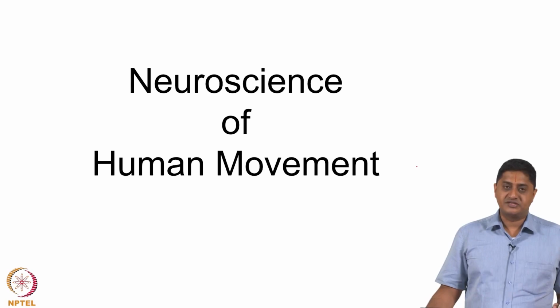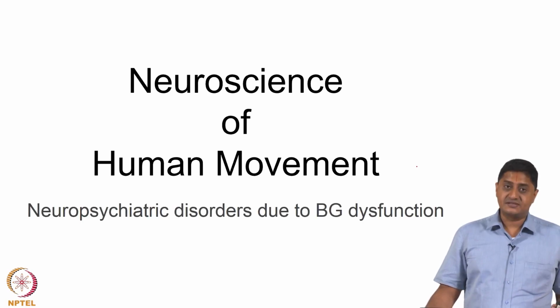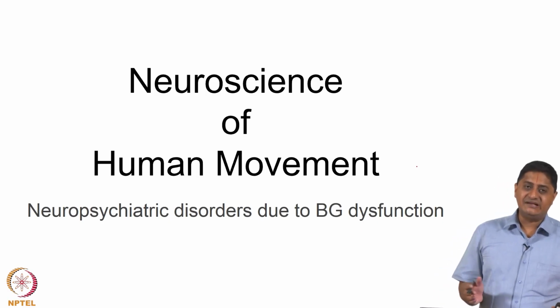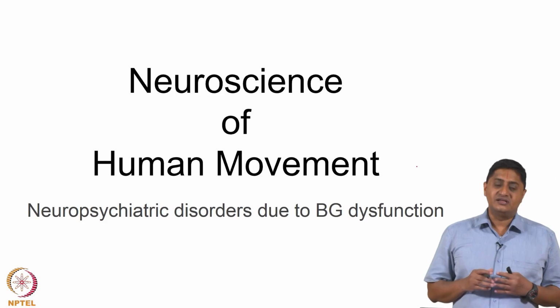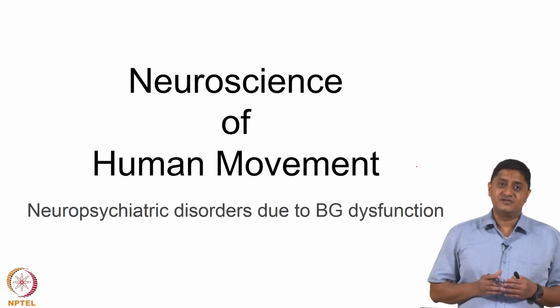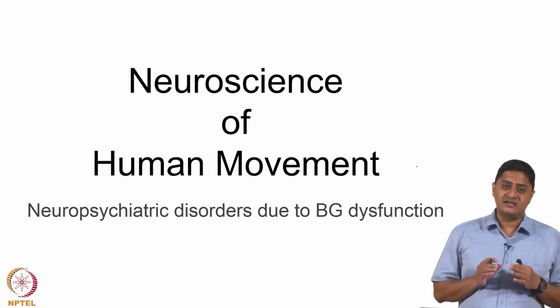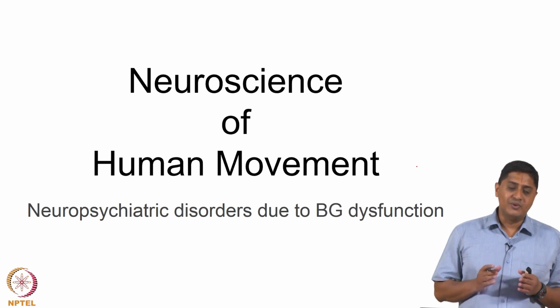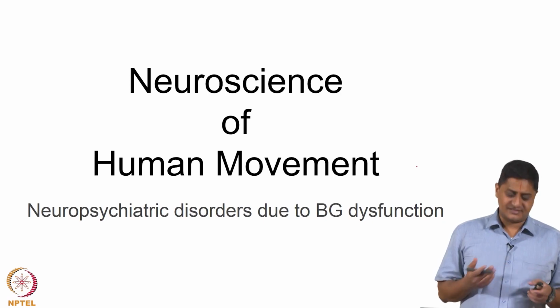Welcome to this class on neuroscience of human movement. In this class, we will discuss neuropsychiatric disorders arising out of basal ganglia dysfunction. So, slightly different from the regular classes that we see, in which we usually limit our discussion to movements and dysfunction of movements, in this case, we are going to discuss psychiatric disorders, right.